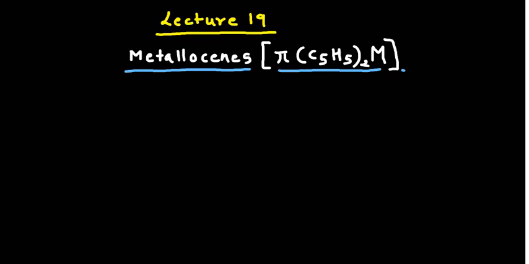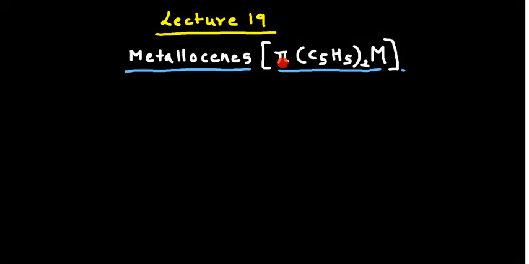So guys, in the organometallic lecture series, this is my 19th lecture, and today I am going to discuss chemical bonding in metallocenes. As you can see here, the general formula for metallocenes we can write in that manner: (π-C5H5)2M, where M is the transition metal.